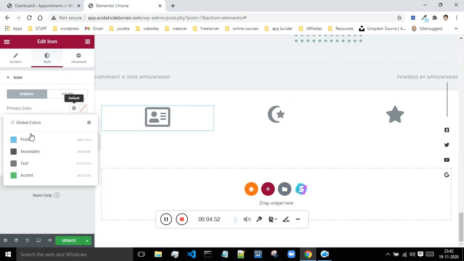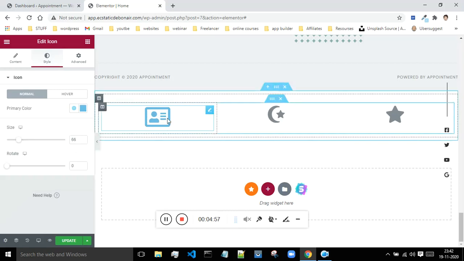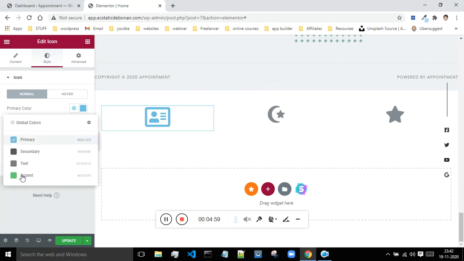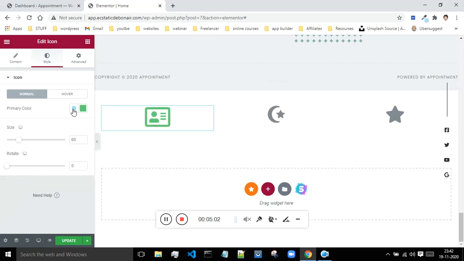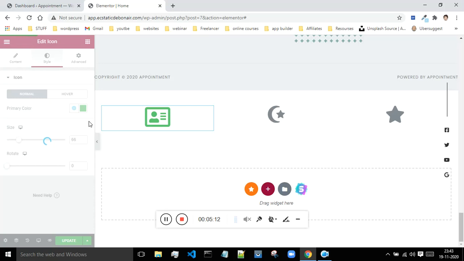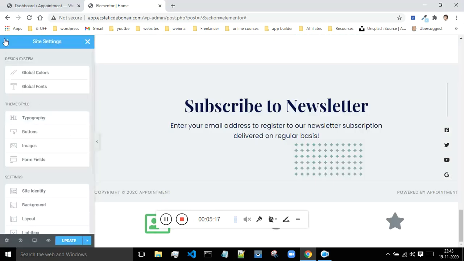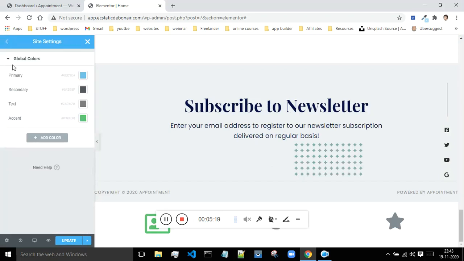And now let's just see the primary color. The primary color is basically the color of the icon. If you want to turn this into green in color, then just select green. If you don't want these colors present over here, if you want some other different color, then click on this manage global colors. Okay, sorry, this is not that option. Okay, so these are some of the global colors which are added over here.